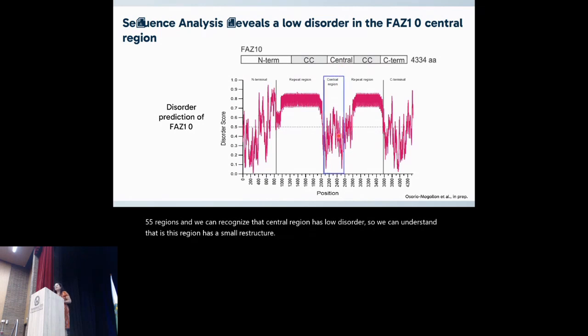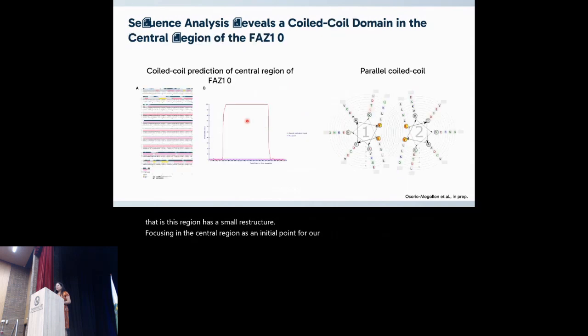Focusing on the central region as an initial point for our analysis, we performed a coiled coil prediction of this central region of FAZ10, and we found one coiled coil domain within this central region, with a likelihood of dimerization as a parallel coiled coil.